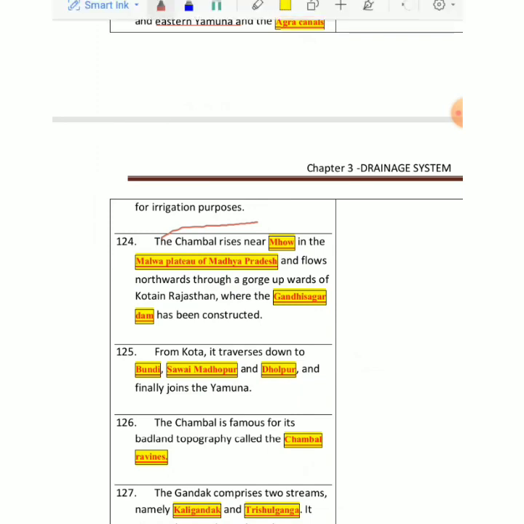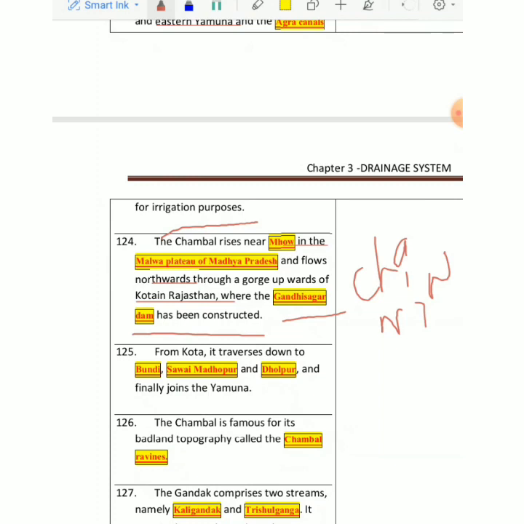Then we have a very important river, that is Chambal. It rises from a place called Mhow, that is in Malwa Plateau of Madhya Pradesh. Mhow has an army unit also. So it rises from there and flows northwards. Then it makes a gorge. Then there is a place, Kota in Rajasthan. Then it enters into Rajasthan, where Gandhi Sagar Dam has been constructed on this river. So if the question comes where this Gandhi Sagar Dam has been constructed, your answer will be Chambal, right?